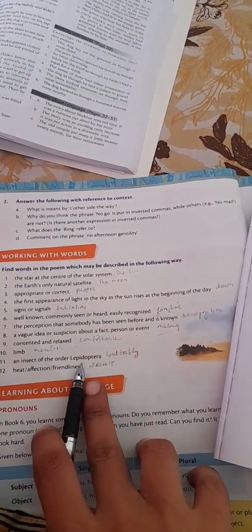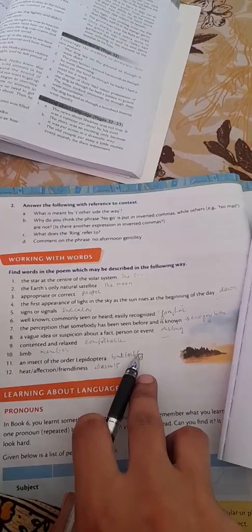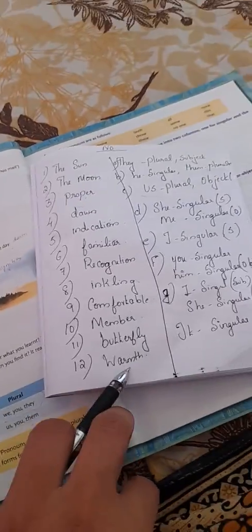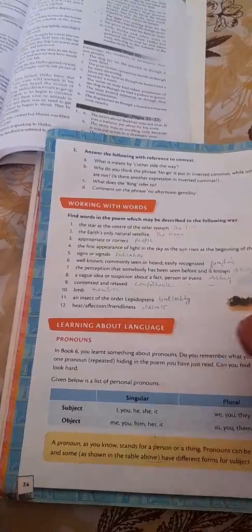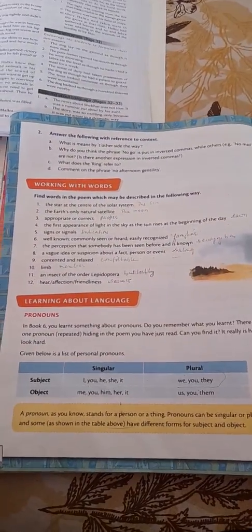An insect of the order Lepidoptera. It is butterfly. For the group of butterfly that has been arranged in an order, we will say it is Lepidoptera. Instead of that, we will say the specific word butterfly. Heat, affection, friendliness. That is warmth. W-A-R-M-T-H. Understood? Okay. Next we will go to the next activity, that is what do you mean by a pronoun?